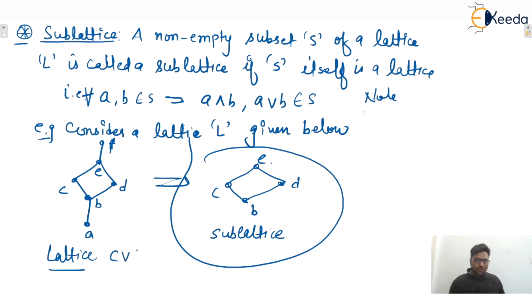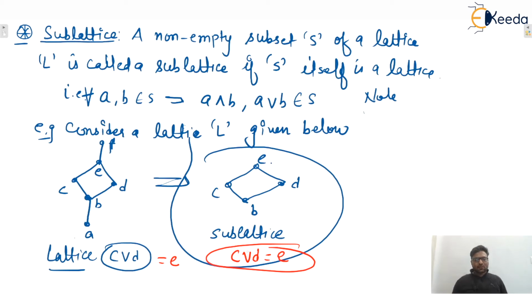Similarly, one note you can write down. Let's say C or D, the least upper bound of C and D in the given lattice, is E. Similarly, C or D in the sublattice is also E. That means the least upper bound and greatest lower bound of every pair of elements of subset S must be the same in both S and L, isn't it? Okay. So you can write down one note.